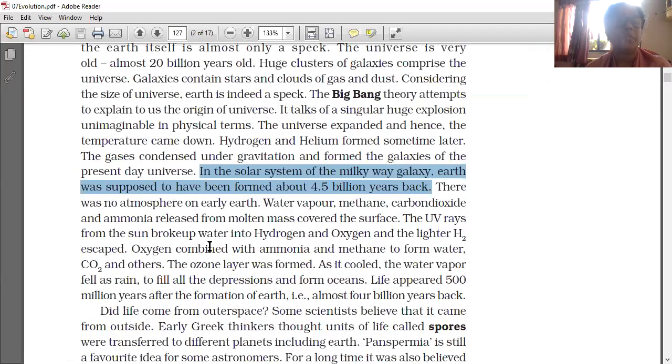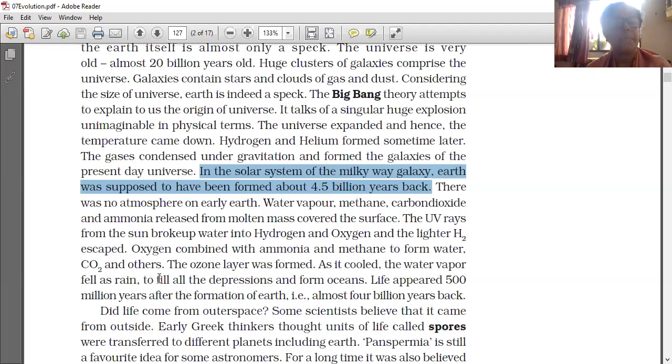Ultraviolet rays from the sun broke up water into hydrogen and oxygen. As hydrogen is very light, it escapes from the surface of the earth, and oxygen combined with the others to form water. Oxygen combined with ammonia and methane to form water, carbon dioxide and others. The ozone layer also formed in such a way. Oxygen was there, no? So the ozone layer is formed from oxygen. Oxygen combined with methane to form carbon dioxide and other forms and water.